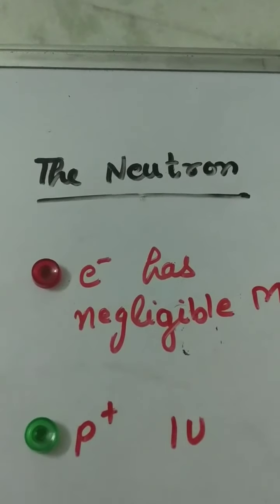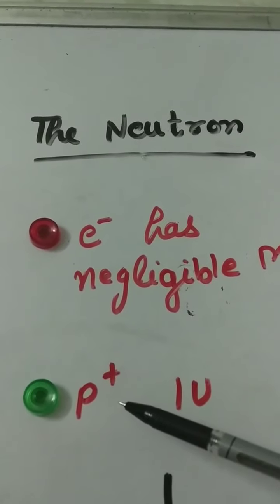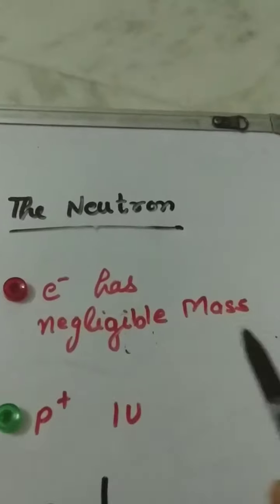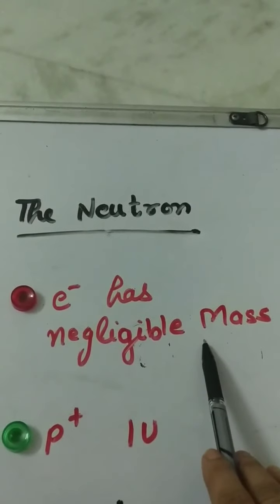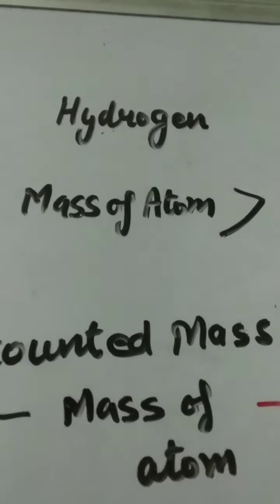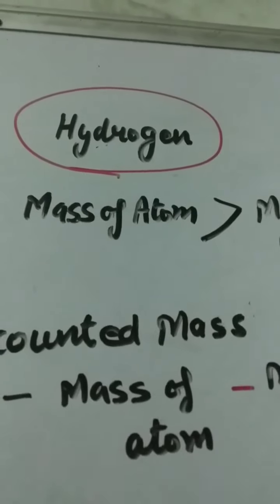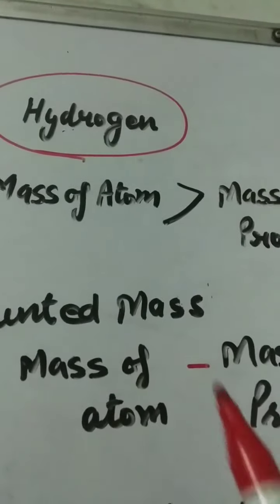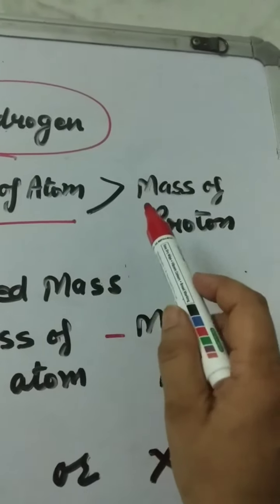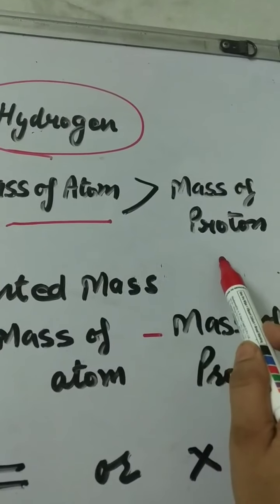We learned that one particle that can account for the mass of an atom is the proton. The electron has negligible mass. But in the case of hydrogen, it was found that the mass of the atom is greater than the mass of the proton.